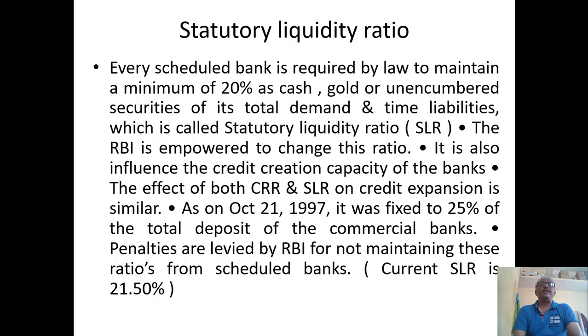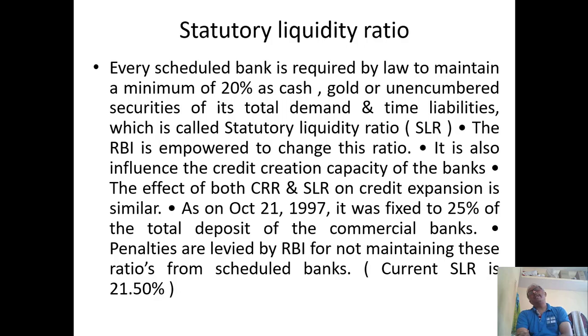The credit expansion is similar. As on October 21st, 1997, it was fixed at 25% of total deposits of the commercial bank. Penalties are also levied by the RBI if these ratios are not maintained by scheduled banks. The current SLR is at 21.5%.